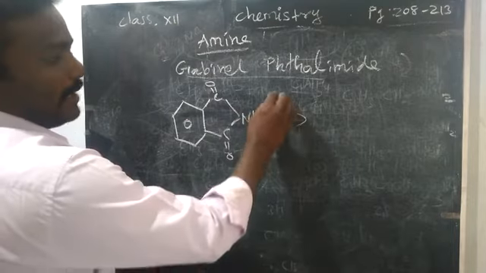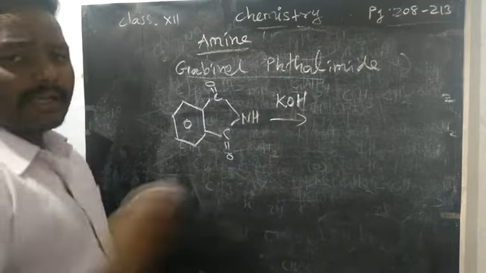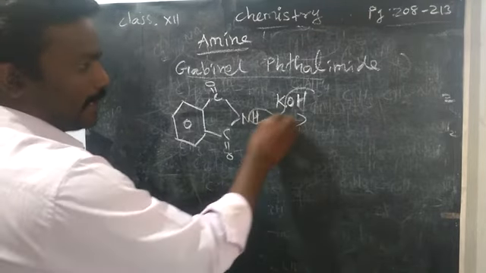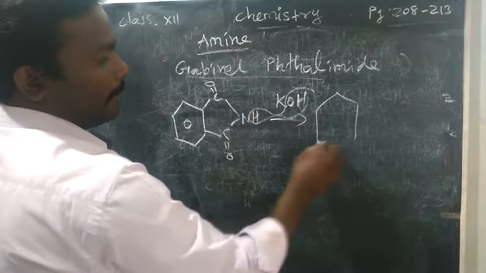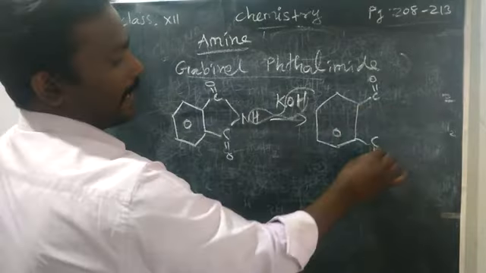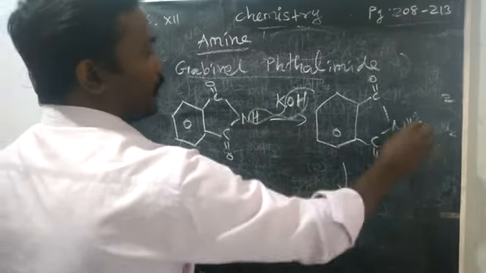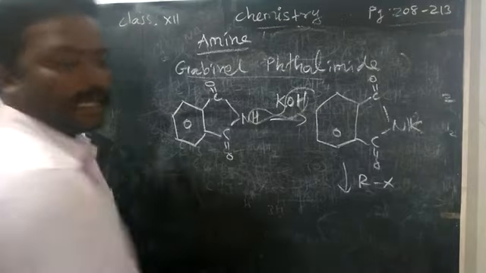You have to take alcoholic KOH, potassium hydroxide dissolved in alcohol. So what will happen? Water will go, and NK forms. Potassium phthalimide will form. What is the product? Potassium phthalimide, NK. Now we are going to take an alkyl halide, R-X, any alkyl group.